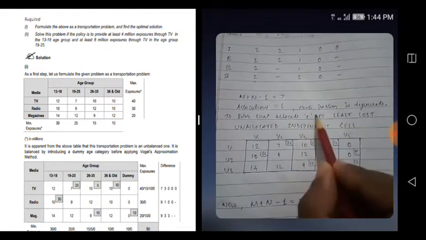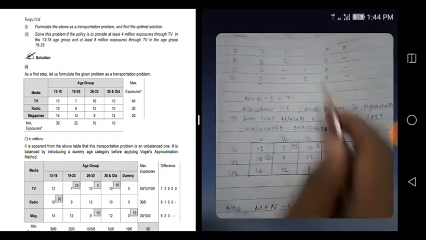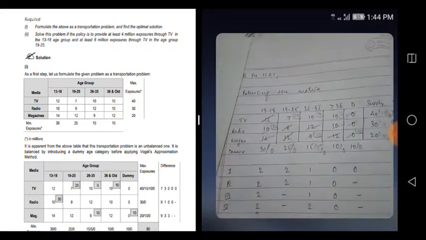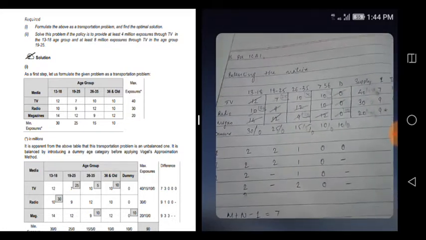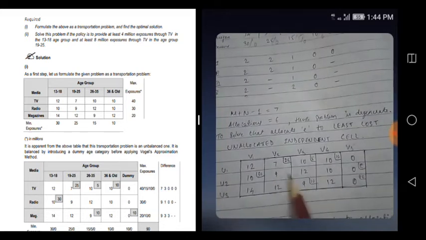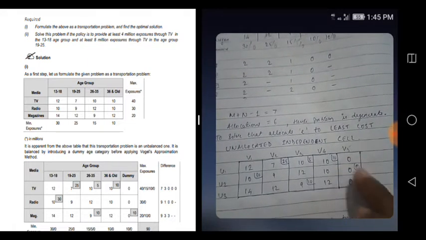Okay, so now see, hence the problem is degenerate. To solve that, allocate E to the least cost unallocated independent cell. So see, the same thing is written here with the allocation shown. 12 10 14, 7 9 12, like that everything is written here wherever allocation is done. Suppose this is E, I have not allocated it as of now. Just don't see this E.